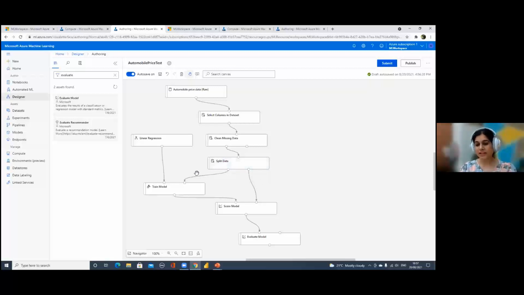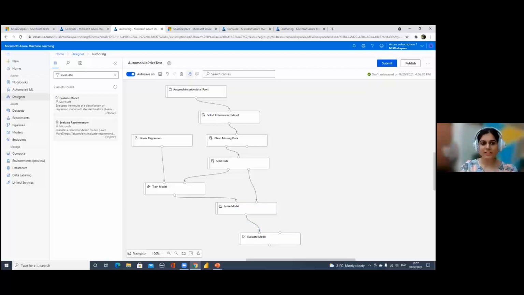So the split data node gave us the trained data. We added it to the Train Model. And the model we are training is a linear regression, because we are trying to predict a numeric value, which is price. When a model is trained, we test it, which is done using scoring. So we input the remaining part of the data to the Score Model, which will be 30%, because 70% was our trained data and the remaining 30% will be our test data. And whatever outputs we got from the trained model, we'll be using them to score our model and test it. And once that scoring is done, we'll evaluate the model.